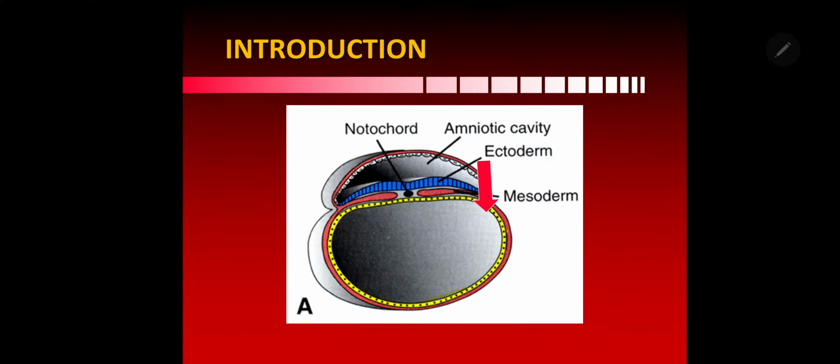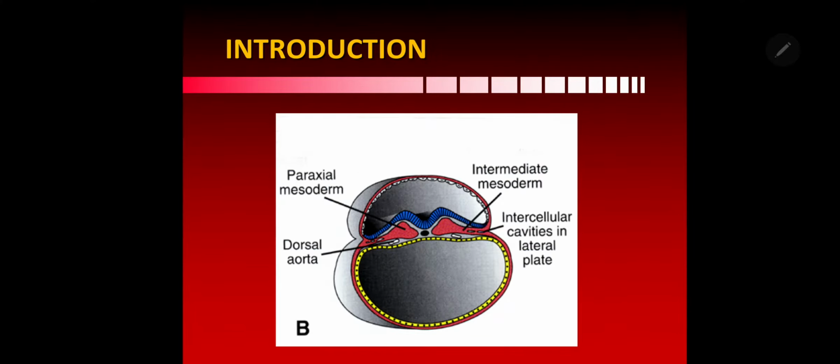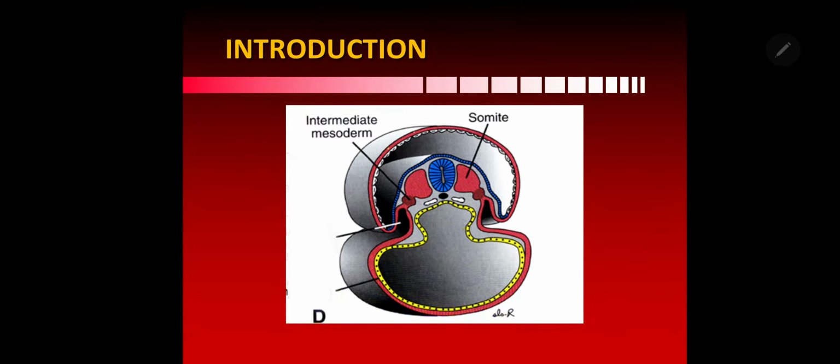The urogenital system is derived from the mesoderm, and this mesoderm is divided into three parts. On either side of the developing notochord is the paraxial mesoderm, and the lateral most is called lateral plate mesoderm. In between paraxial and lateral plate, you will see the intermediate mesoderm. You can see there, that is the intermediate mesoderm.